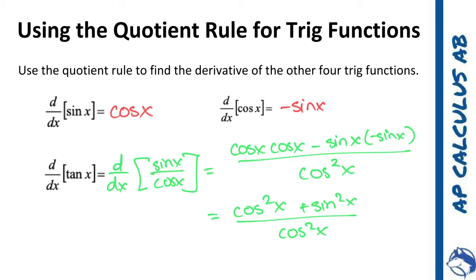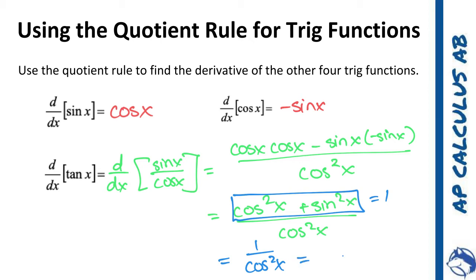Now there's two ways that you can simplify this, and both of them are pretty important, I think, when it comes down to it. First one is that this chunk is equal to 1. So then this ends up giving me 1 over the cosine squared of x, which is equal to the secant squared of x. So that's an important piece.